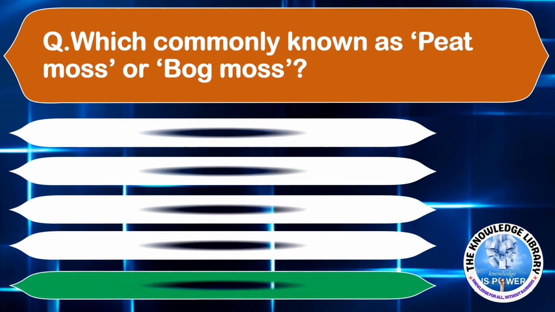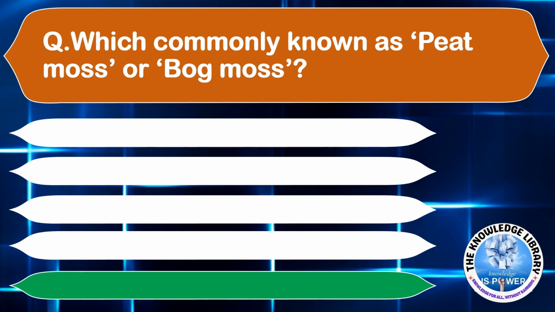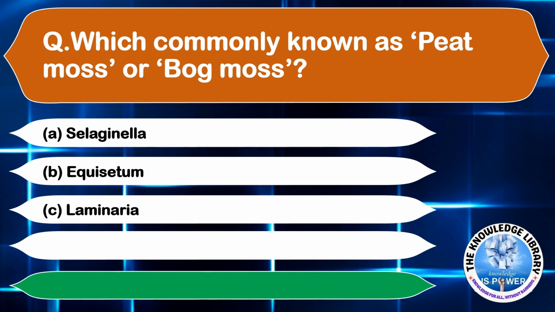Which is commonly known as peat moss or bog moss? Option A, Selaginella. Option B, Equisetum. Option C, Laminaria. And option D, Sphagnum. The correct answer is option C, Laminaria. Moving on to the next question.